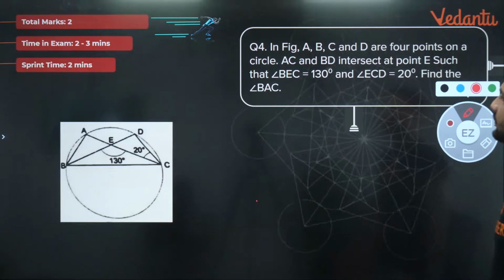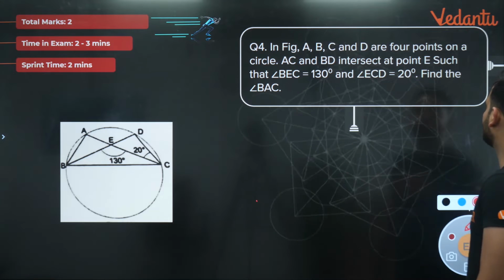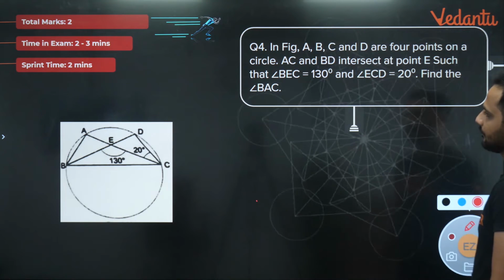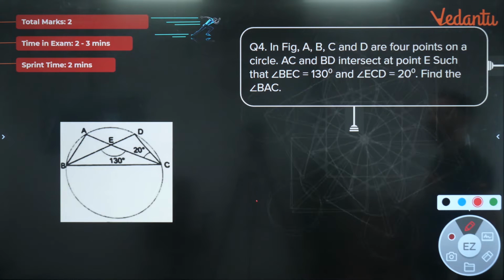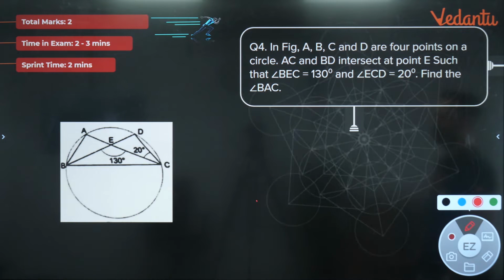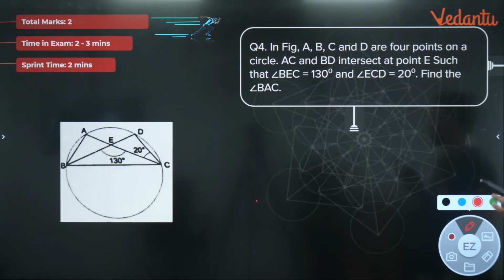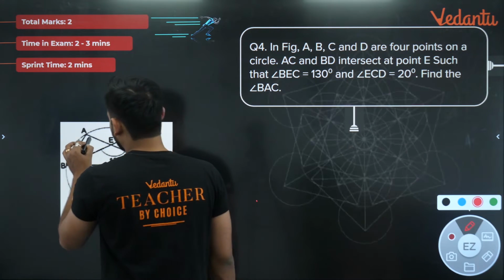The next question we have is this. A, B, C, D are 4 points on a circle. We can see that they are 4 points on a circle. Now AC and BD intersect at a point E such that angle BEC is 130 degrees and angle ECD is 20 degrees, already shown in the diagram. Find the value of angle BAC. So first thing, you need to find this angle.